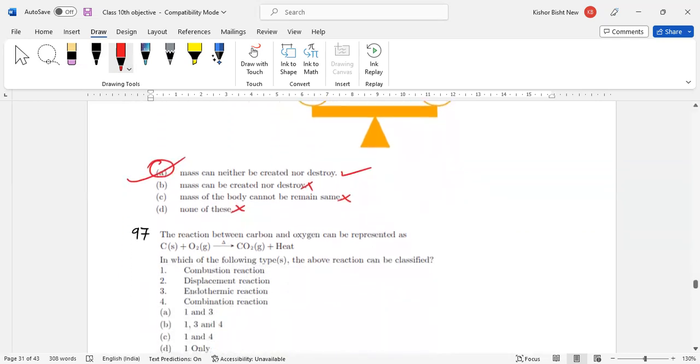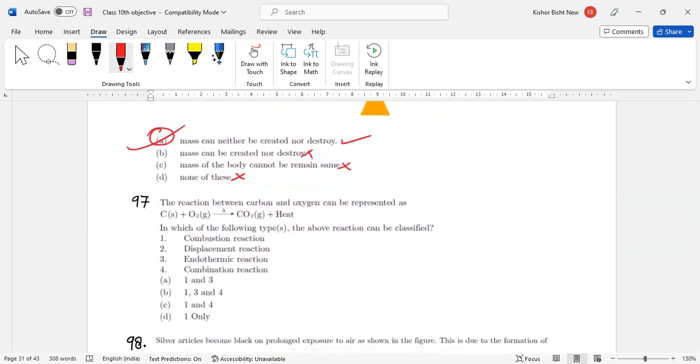Now come to the next question. 97. The reaction between carbon and oxygen can be represented as C solid plus O2 gas, heat, gives CO2 plus heat. Which type of reaction is the above reaction? This one is a combination reaction. C plus O2 forms a single product, so this is a combination reaction. Second, in this reaction heat is released, plus heat, so it means it is an exothermic reaction.